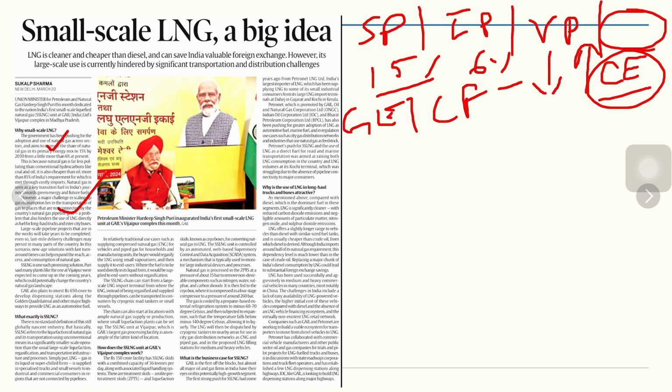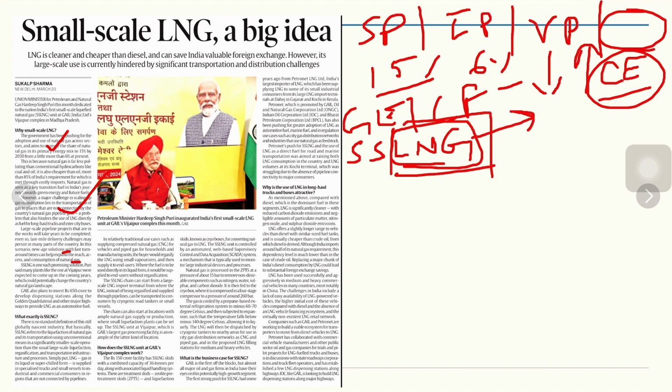Large scale pipeline projects that are in the works will take years to be completed. Even so, last mile delivery challenges will always persist. So these are the challenges in implementing the small scale LNG project, or delivering LNG to the corners of the country. In this scenario, new age solutions with fast turnaround times can help, and small scale LNG can be a big help here, because if we need to reach LNG to far away remote places, then we have to transport it, and in transportation, building pipelines can take a very long time.